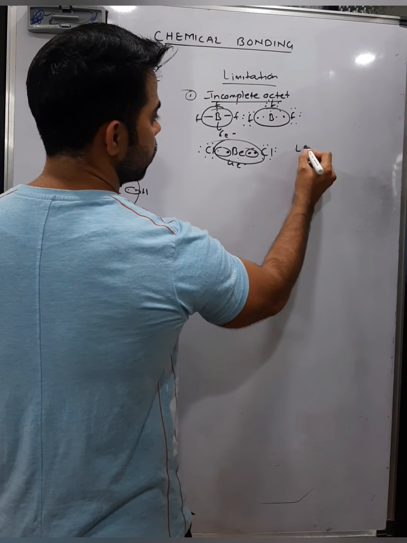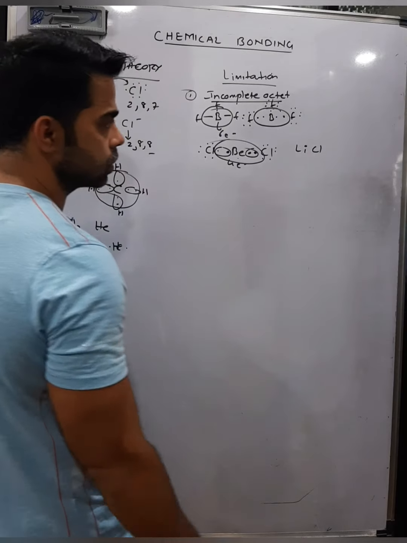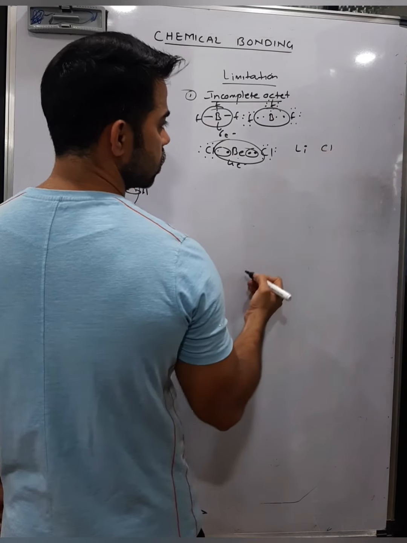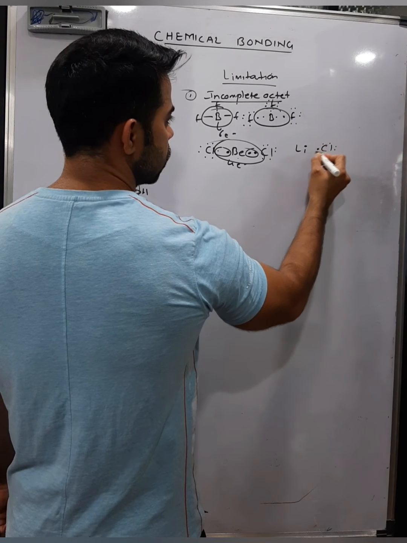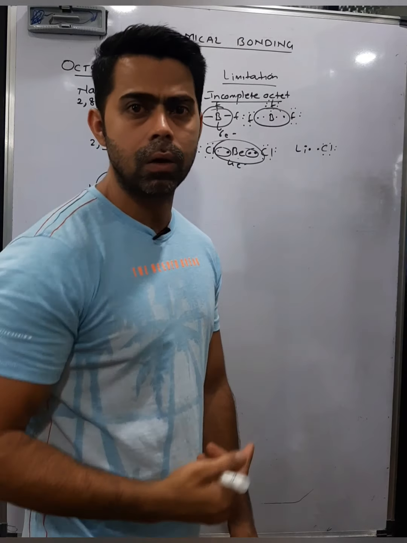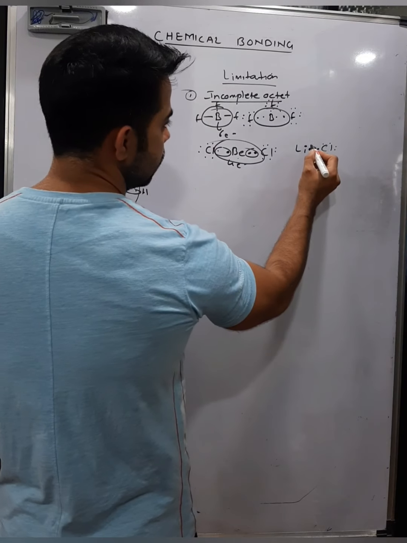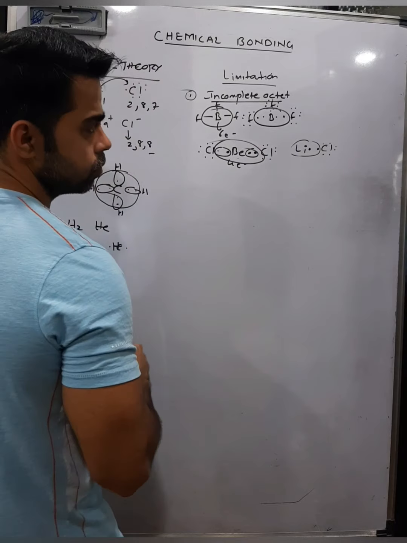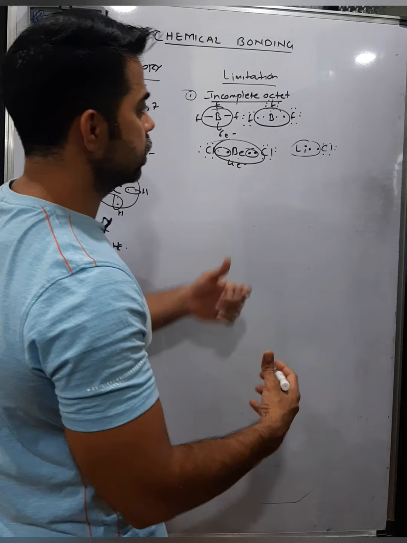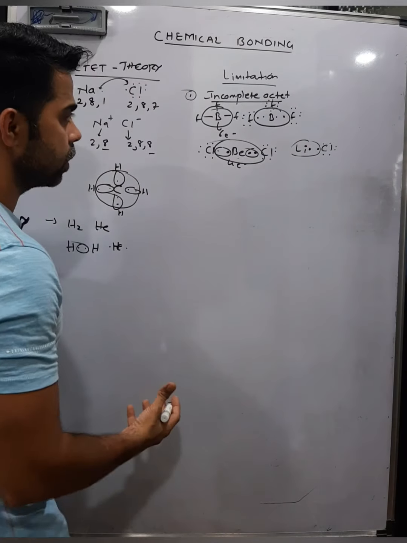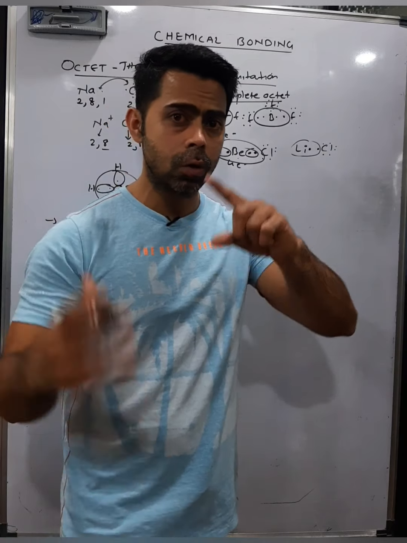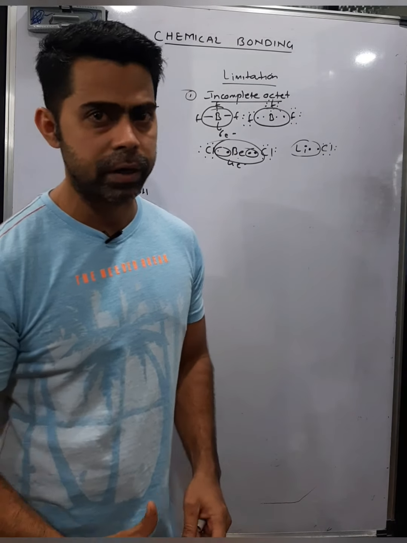Lithium chloride, if you remember from the last lecture, has more covalent characteristic. If you talk about its structure, chlorine again has 7 electrons, and lithium has only 1 electron: atomic number 3, so 2, 1. So 1 is the outermost electron. Here you can see clearly lithium has only 2 electrons in the outermost shell, even though it appears more covalent and shares these electrons. So these are molecules which have less than 8 electrons in the outermost shell, yet they exist. So the octet rule was just an observation, not an exact reason why bonding takes place.